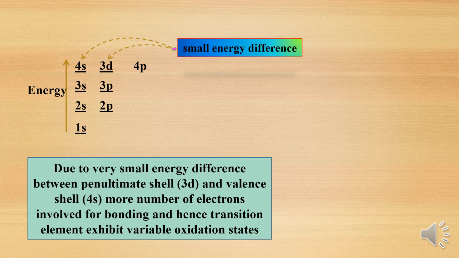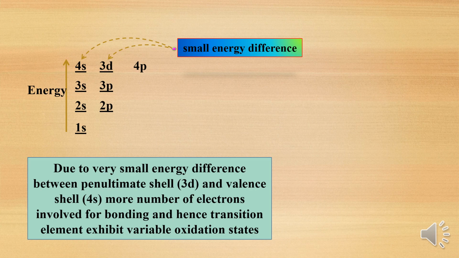Hence the transition metals have variable oxidation states. This is important for 1 or 2 marks. They may ask you to give a reason: why do d block elements or transition metals have variable oxidation states? Because the energy difference between 3d and 4s is small, the electrons present in 3d and 4s will participate in chemical bonding.